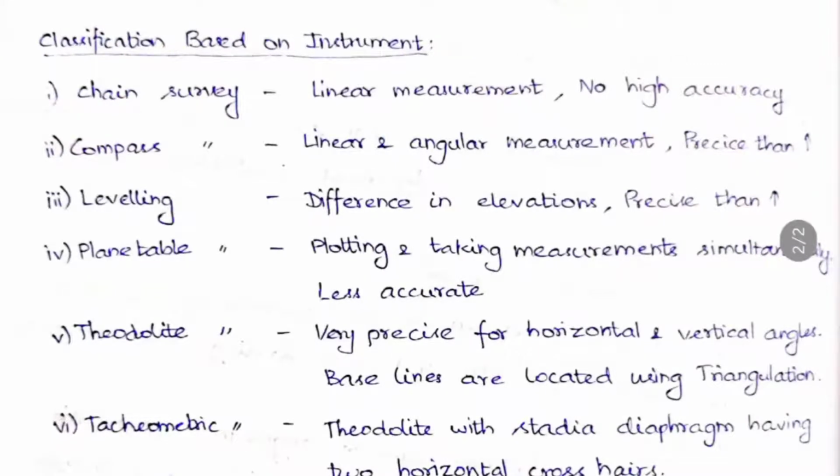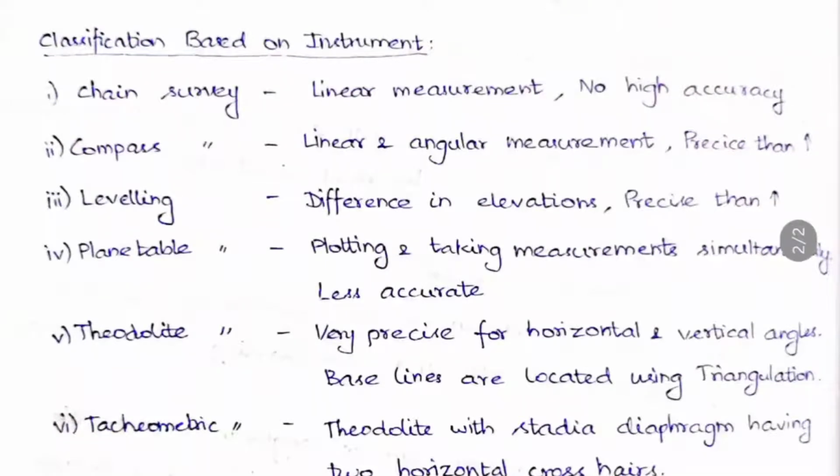And then the compass survey, so we use compass here. So here we can use chains and compass so that you can calculate both linear and angular measurements. So this is more precise than chain survey. And then leveling. So leveling is the difference in elevation. So generally in hills and all, when you do survey, you go for this leveling surveying, and this is more precise than compass surveying.